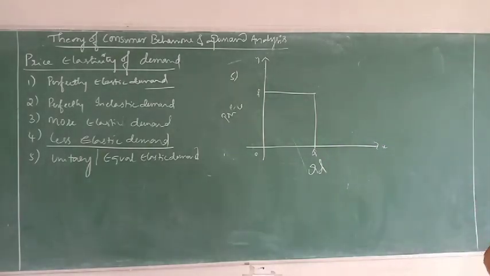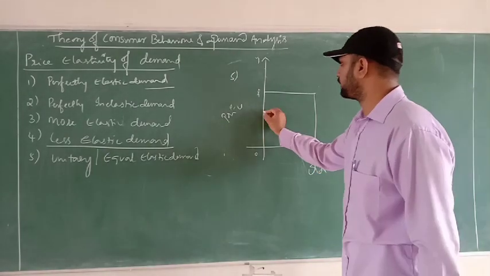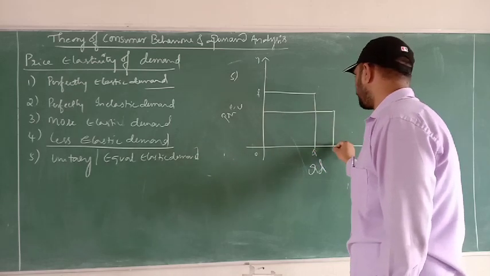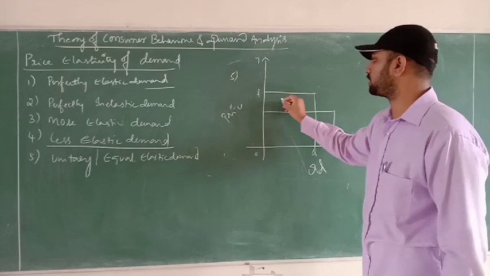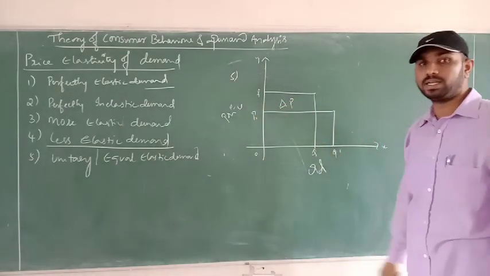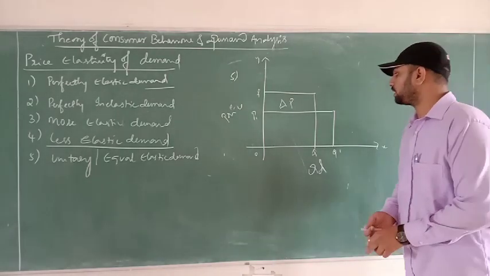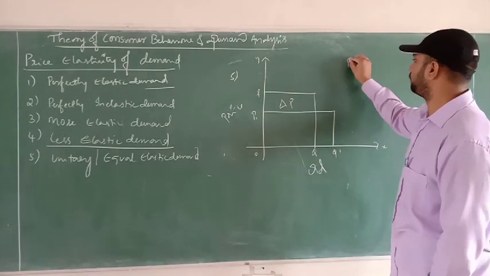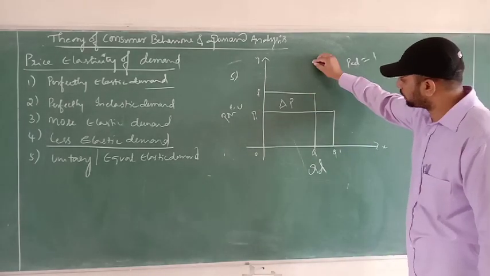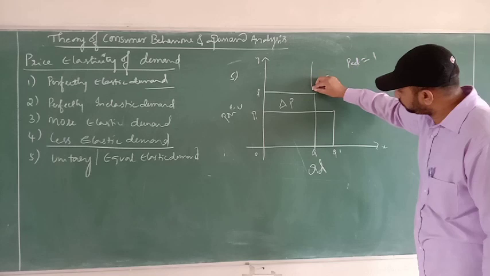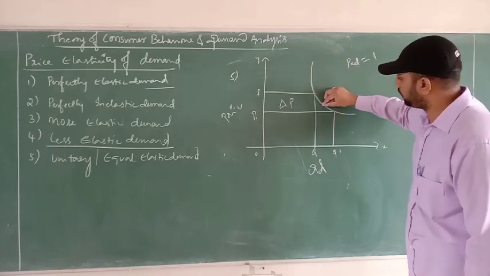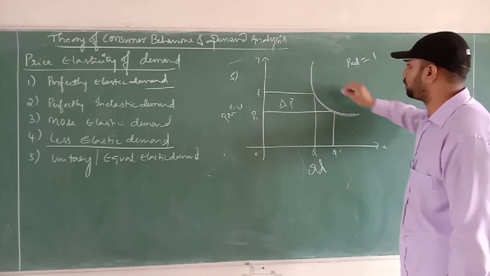If the price decreases by this much, the same percentage will increase in the quantity demanded. Whatever the percentage change in price, the same percentage change in quantity demand will appear. We can express this as PED equals 1, and the demand curve will be a rectangular hyperbola shape.